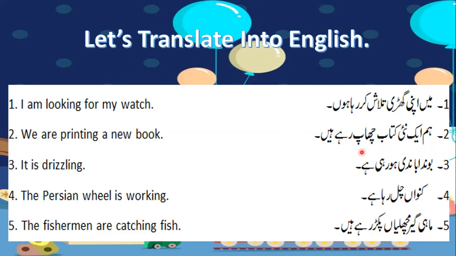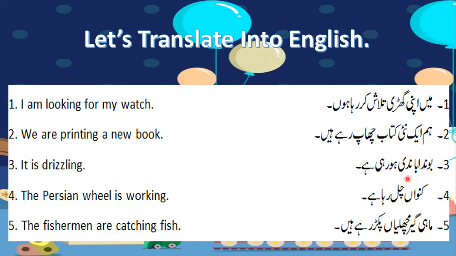हम एक नई किताब छाप रहे हैं. So छाप, what is the translation of छाप in English? It is print. So hum changes into we. Are is my helping verb or the auxiliary verb. Printing is the छाप रहे. And a new book is एक नई किताब. So every word is translated accordingly. So we are printing a new book.